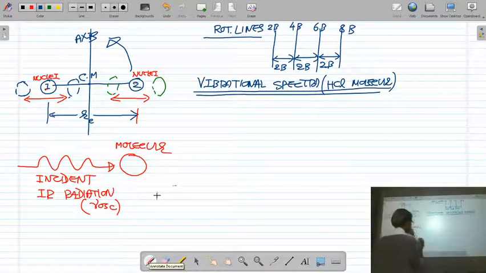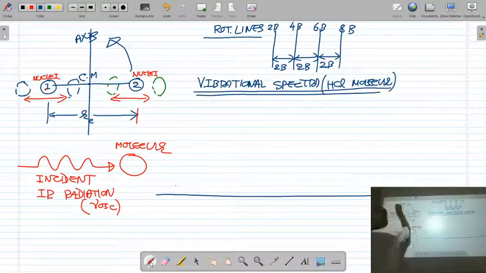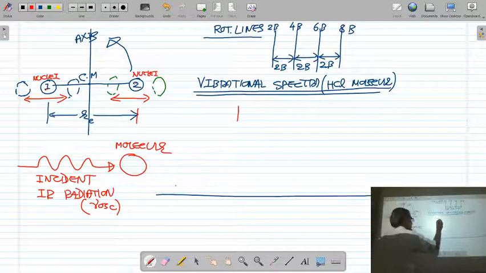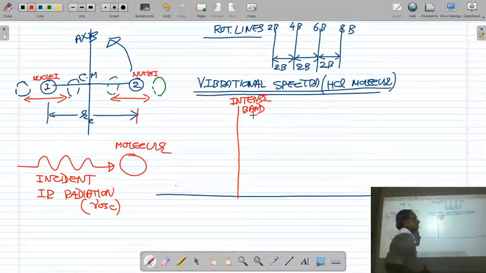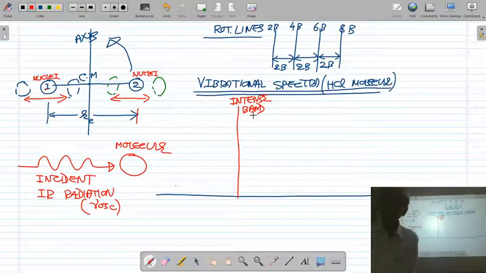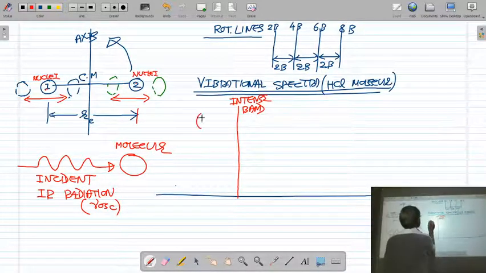We get one intense band. The vibrational spectra of HCl molecule consists of an intense band, which is known as the fundamental band.